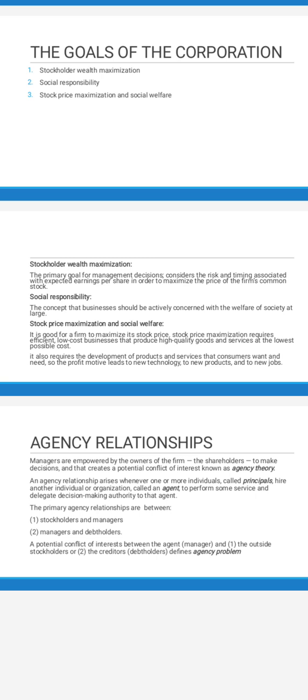Principals are the individuals who make high investment, who purchase a large percentage of the shares, and they hire other individuals or organizations to act for them and provide services. These are called agents, who are managers. Shareholders delegate decision making authority to these agents.